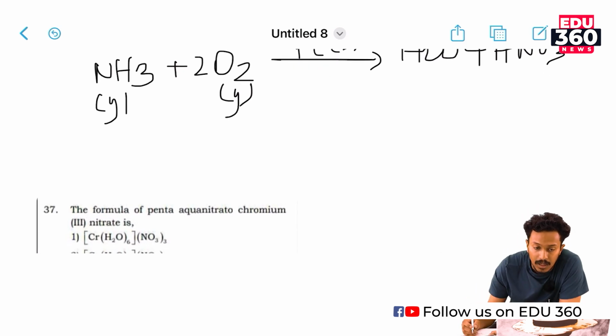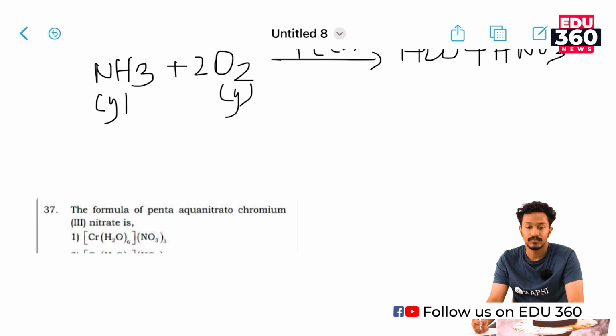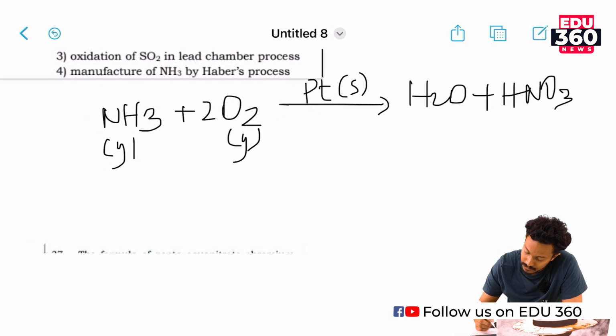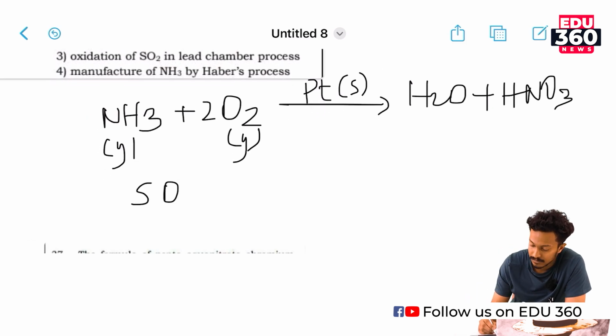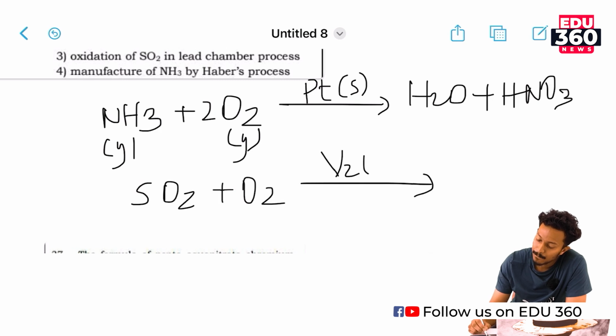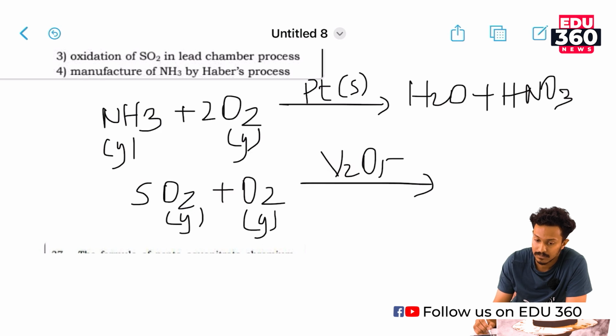Here sulfur dioxide is treated with oxygen in the presence of vanadium pentoxide. Both reactants are gaseous, and the product is sulfur trioxide, SO3.